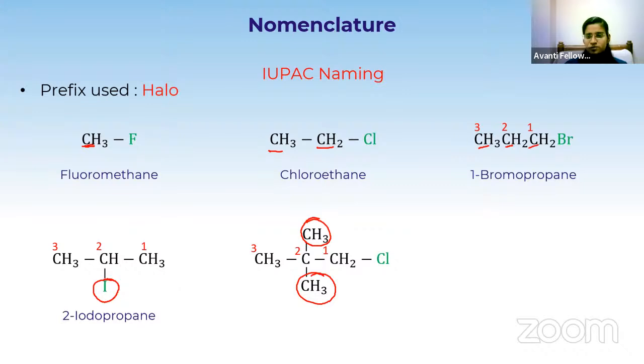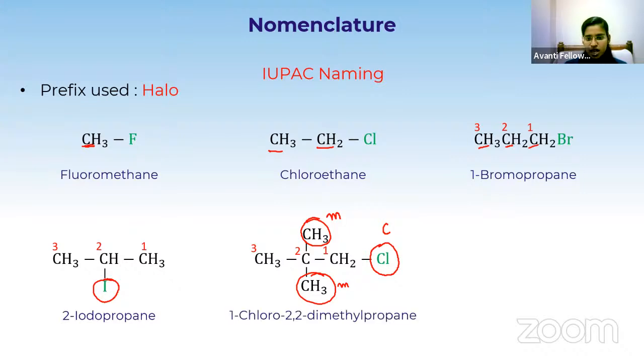Okay, Ganesh, no problem, I can understand. So 2 CH3 are the branches and chlorine is also a substituent. So we have two kinds of substituents: one is chloro and the other two are methyl. If we have more than one substituent, we have to follow alphabetical order, right? Among M and C, which comes first in the alphabet? C. So you have to start naming the compound with C. So it is 1-chloro-2,2-dimethylpropane.